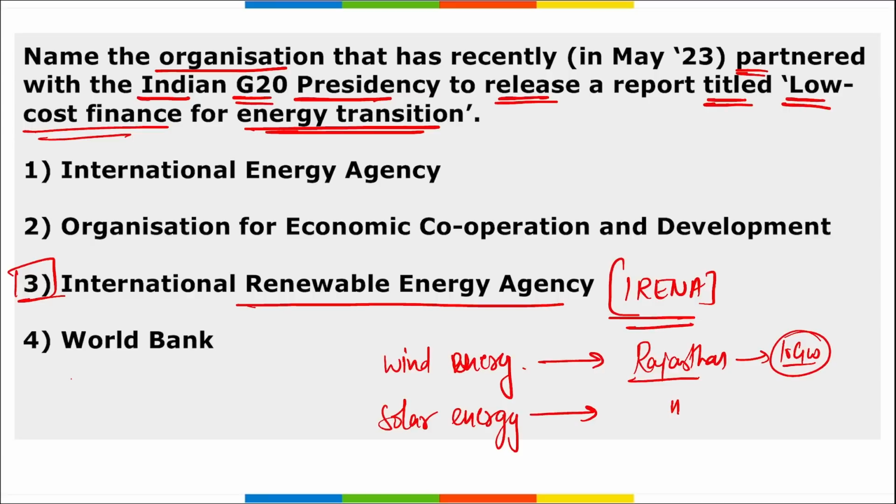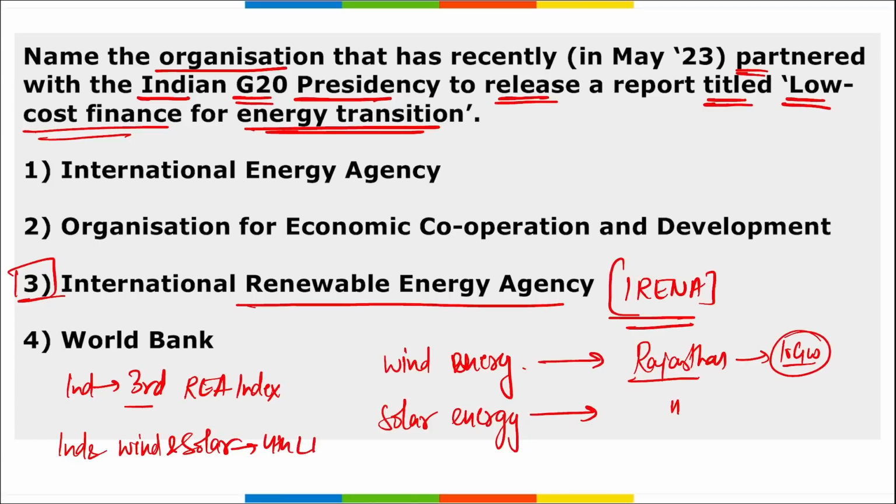Then if we talk about the global level, India ranks third in terms of the renewable energy attractiveness index. I repeat, India ranks third in terms of the renewable energy attractiveness index in 2021. And India's solar and wind power is the fourth largest in the world. Correct.